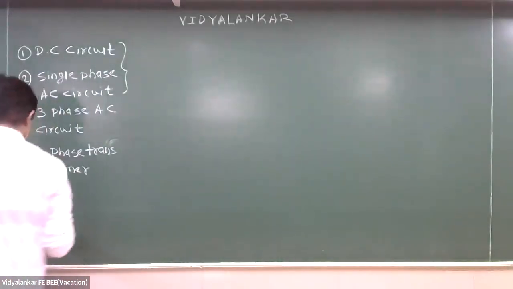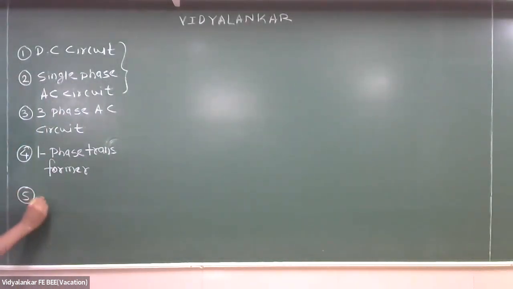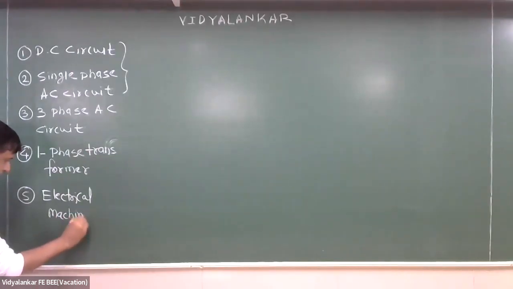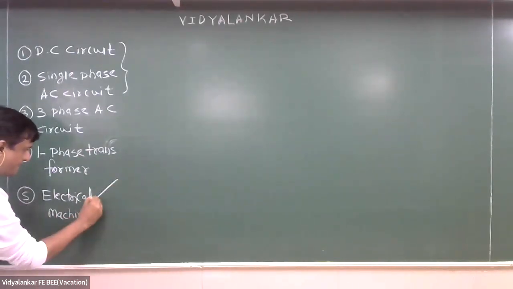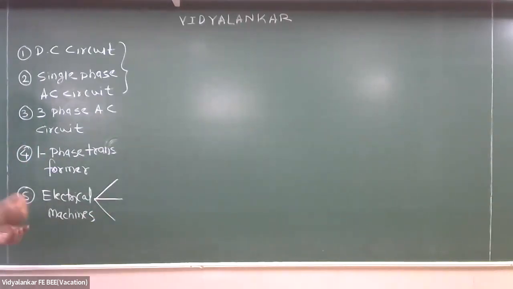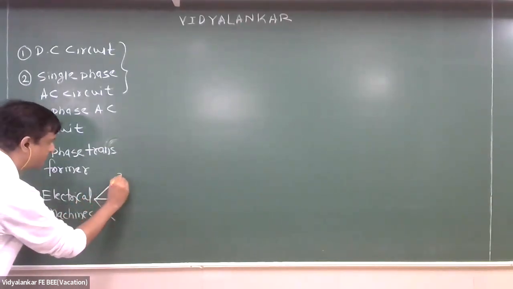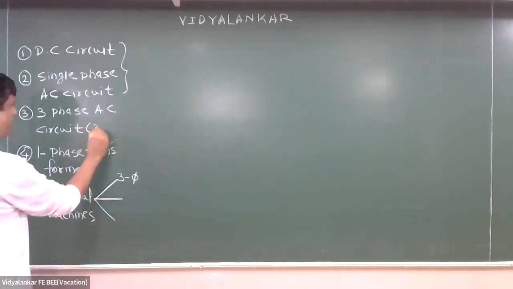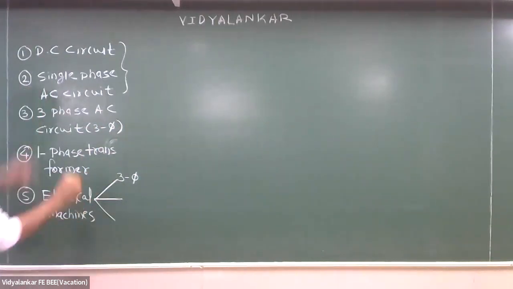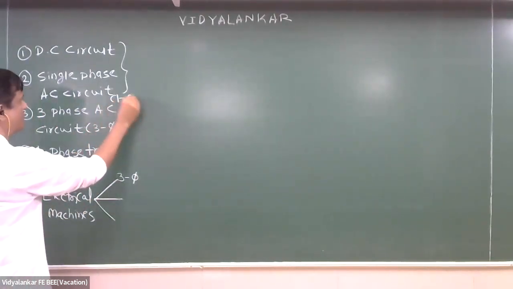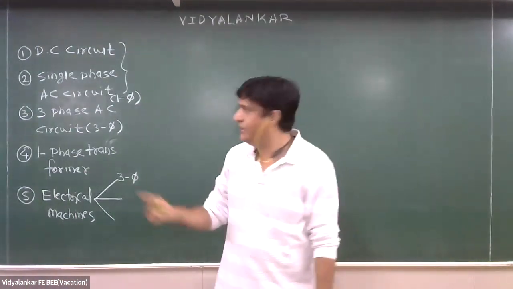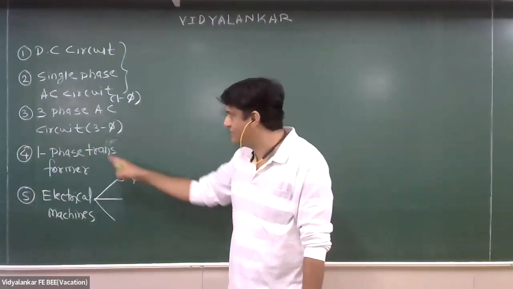And topic number 5 is electrical machines. So children, here there will be 3 phase. It is not 3 minus pi. What is this? Three phase. It is what? Single phase.